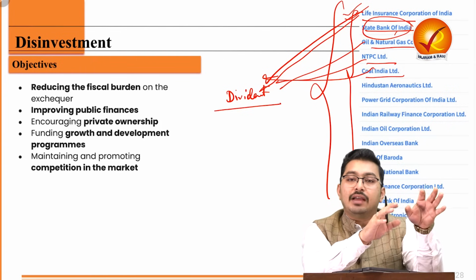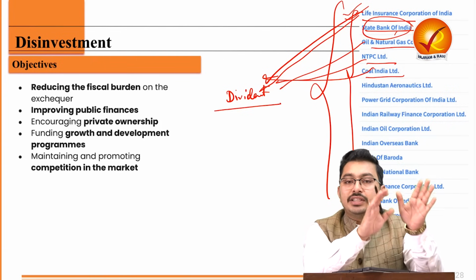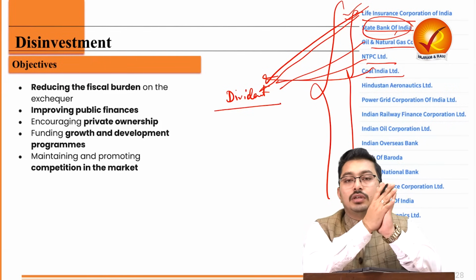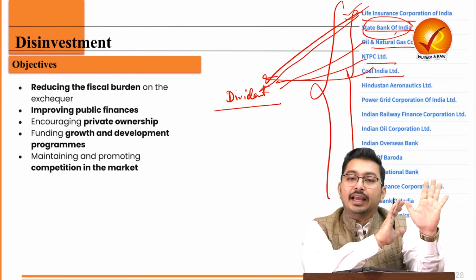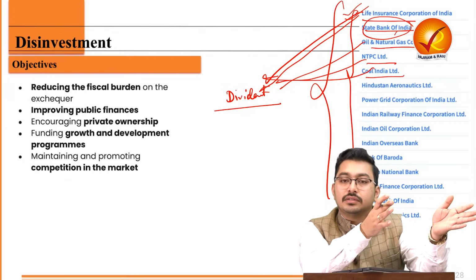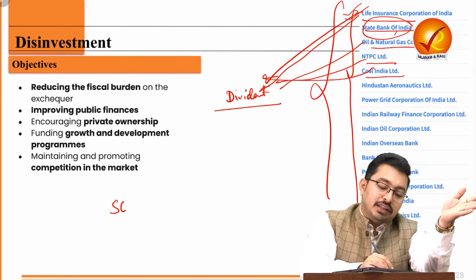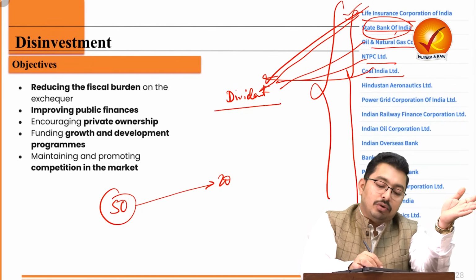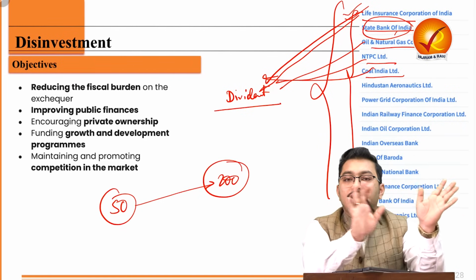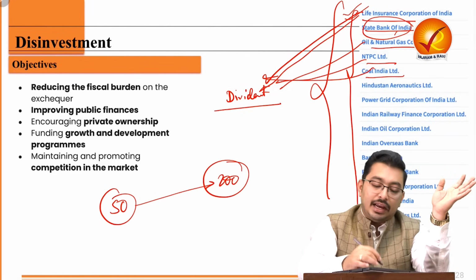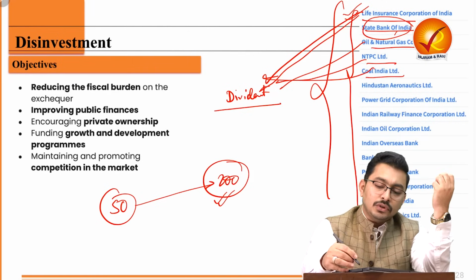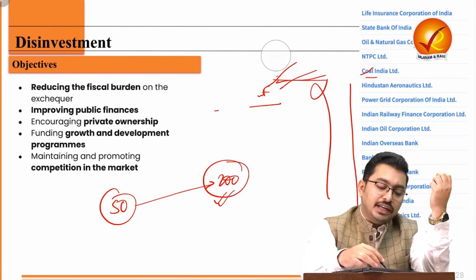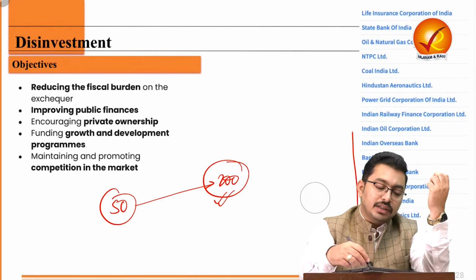But when I am saying I am going for disinvestment, I am essentially saying I am selling the shares also. If I sell, let's say, 2% of the shares, I will not get any more dividend on those shares. So I bought the share at 50 rupees, it went to 200 rupees, I sold all these shares. So now I don't have the share, I have got my capital back. So this is why the Government of India would go for disinvestment.